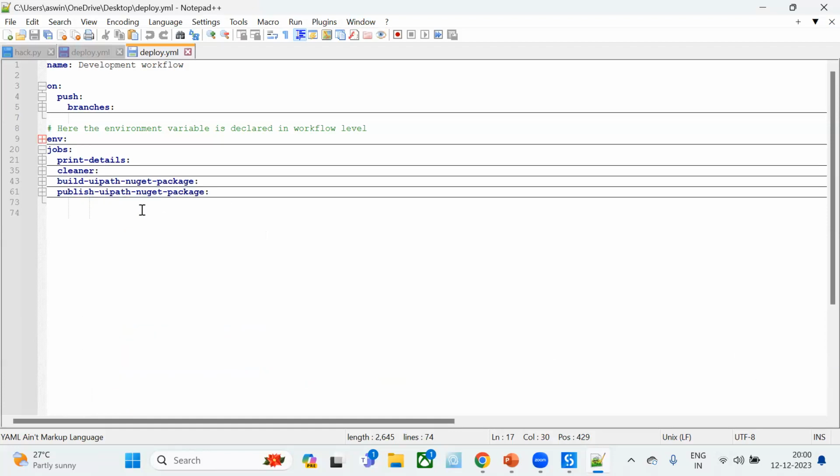Okay. If you see on the top, you can see name. What is the name? Development workflow. Okay. So development workflow is the name for this particular action which needs to run.